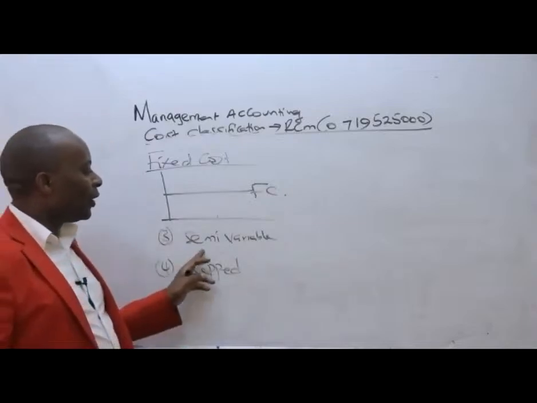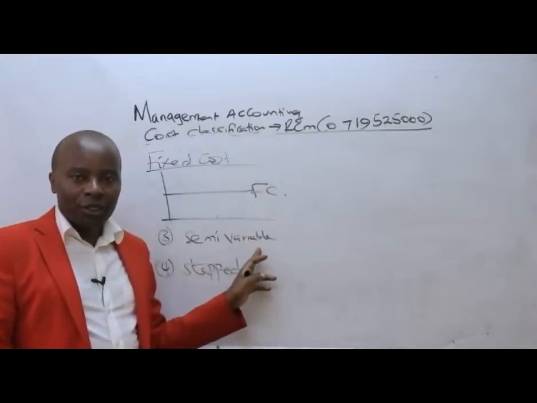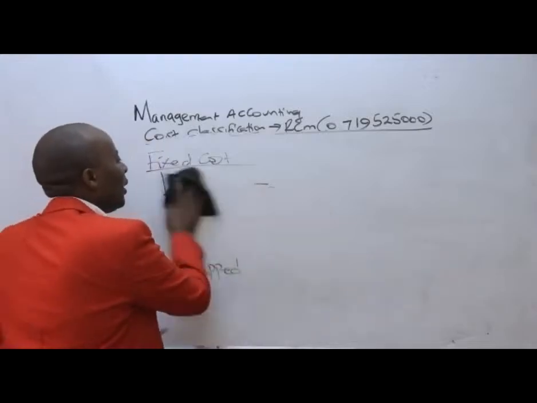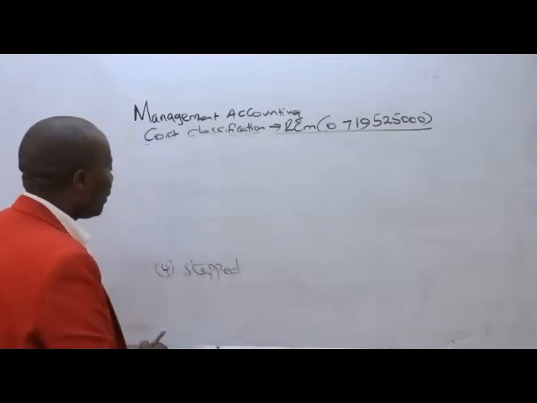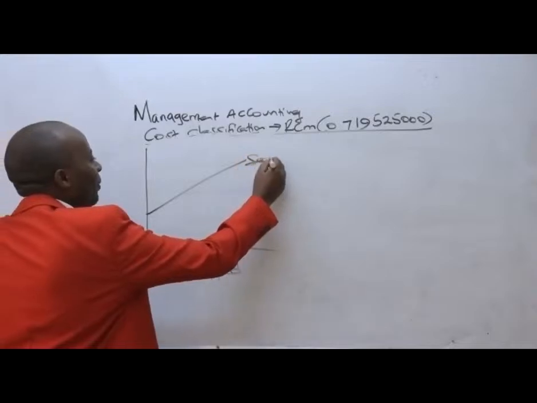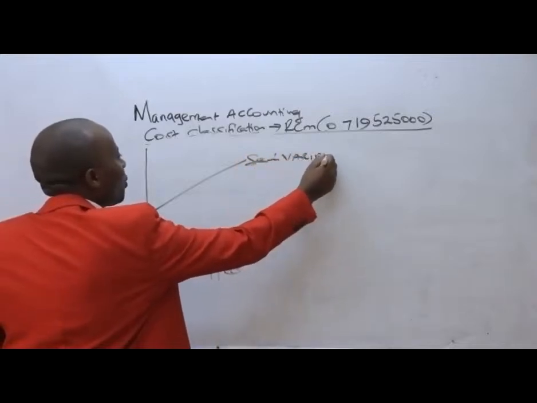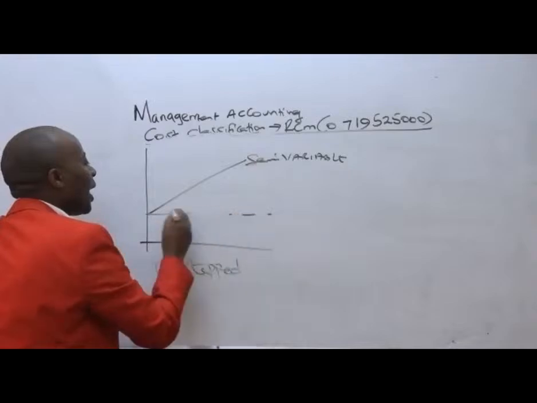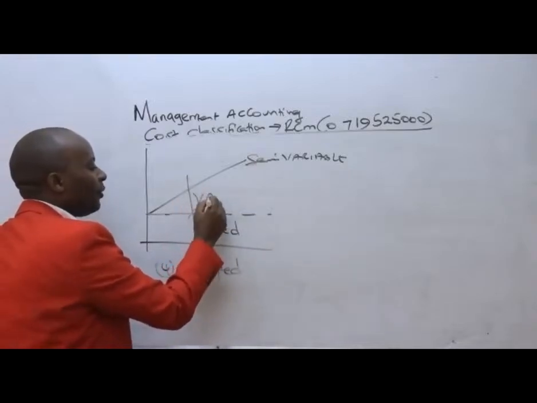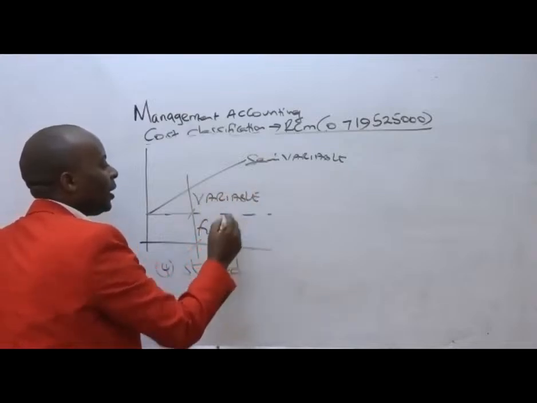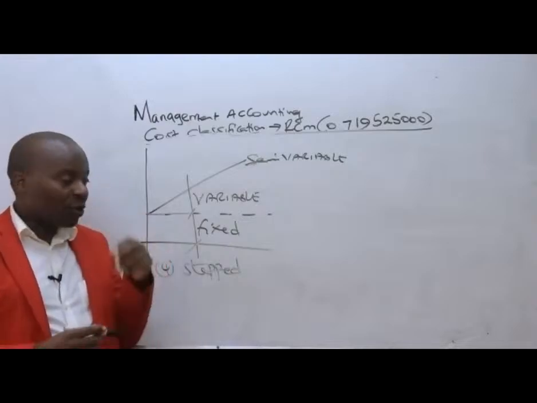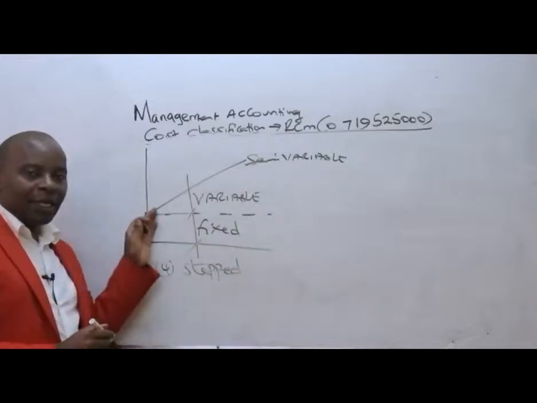Now from there we have the semi-variable cost. Semi-variable cost, as the name suggests, ladies and gentlemen, behaves like this. Semi-variable costs are those costs that are partly fixed and partly variable. So you can see it is not beginning from zero here. It's beginning from a point up there.